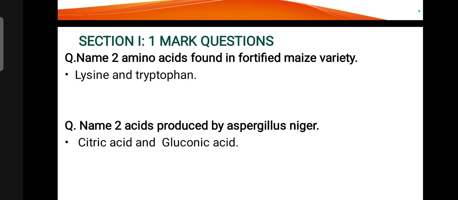Name two amino acids found in fortified maize variety: lysine and tryptophan. Name two acids produced by Aspergillus niger. It is citric acid and gluconic acid.